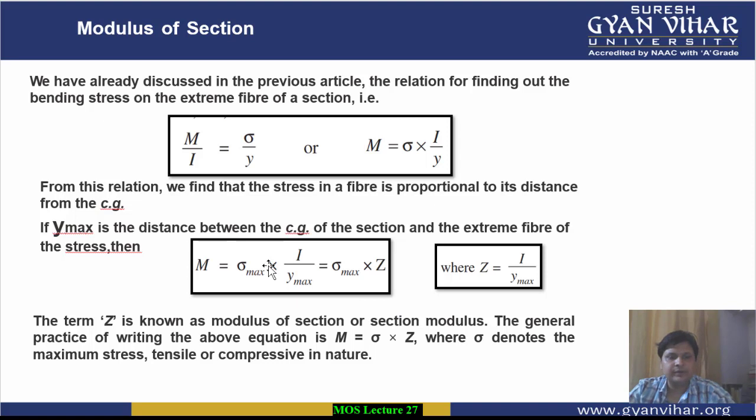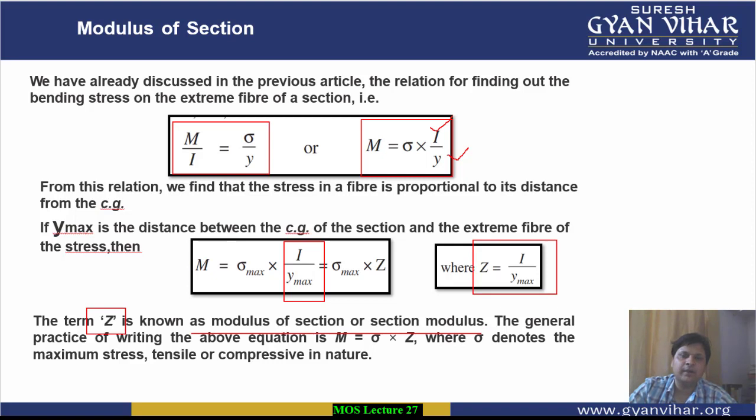And how do we calculate the modulus of a section? This is the bending equation. From the bending equation, you can say that the bending moment of resistance is equal to sigma, the bending stress, into I by y. This I by y can be named as section modulus or modulus of section. Z is equal to I by y max, the maximum value of this distance from the neutral axis. So this is the section modulus.